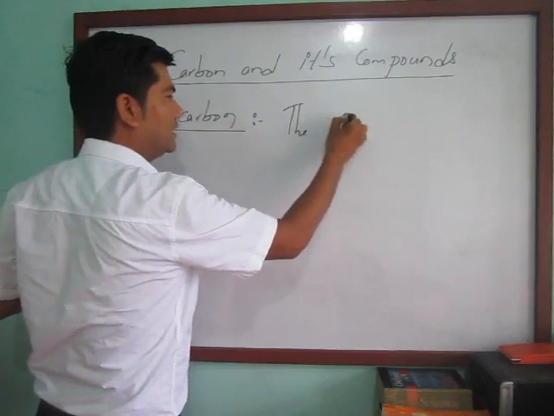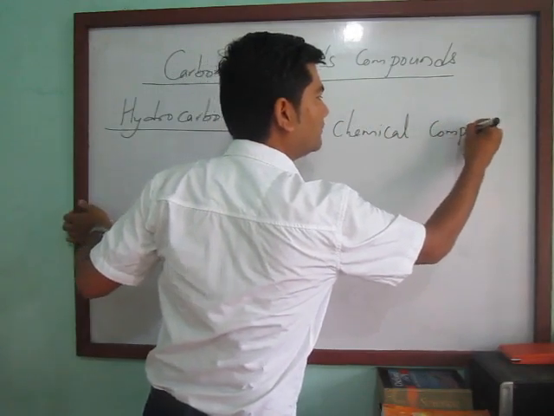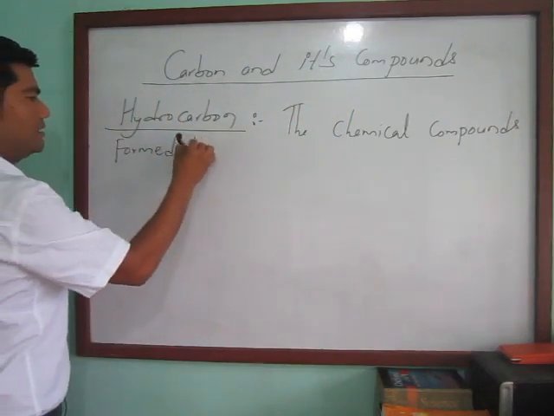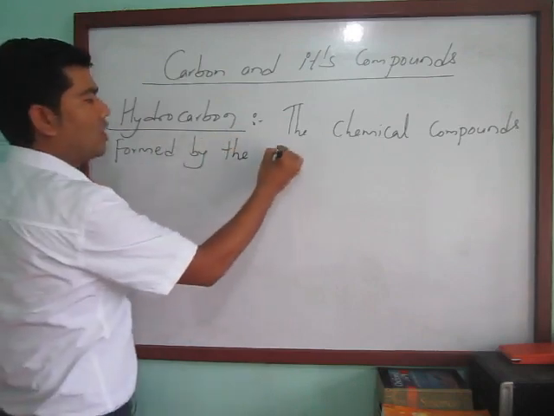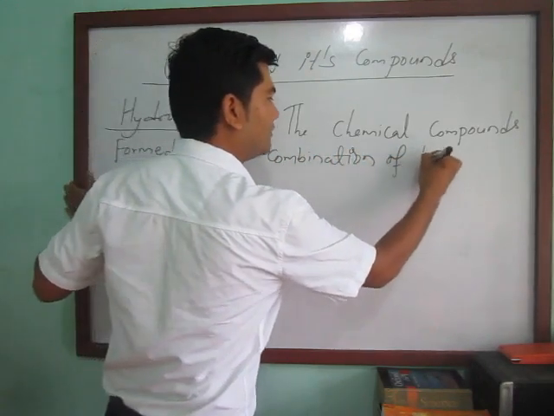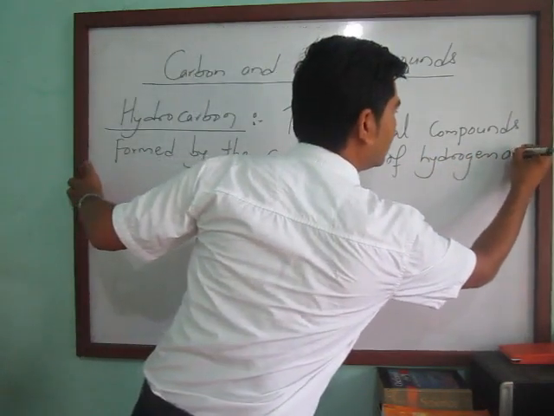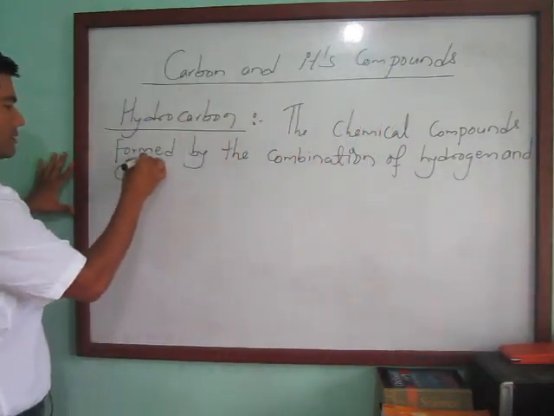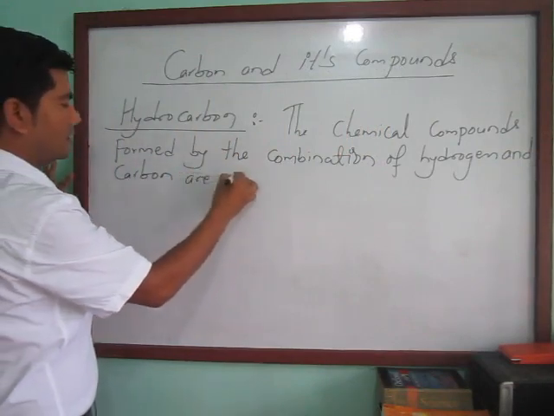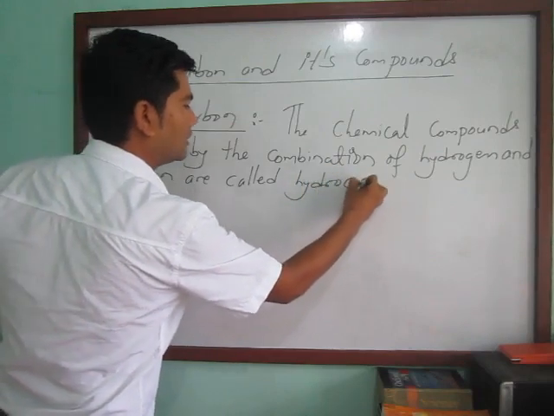The chemical compounds formed by the combination of hydrogen and carbon are called hydrocarbons.